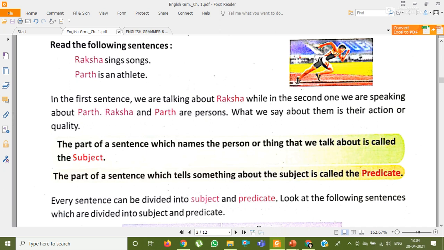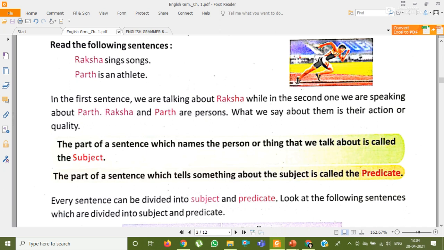So that part of the sentence which names the person or thing, जिसमें किसी का नाम आ जाता है, it can be the name of any person, any animal, any thing. So whatever we are talking about in the sentence, that is called the subject.